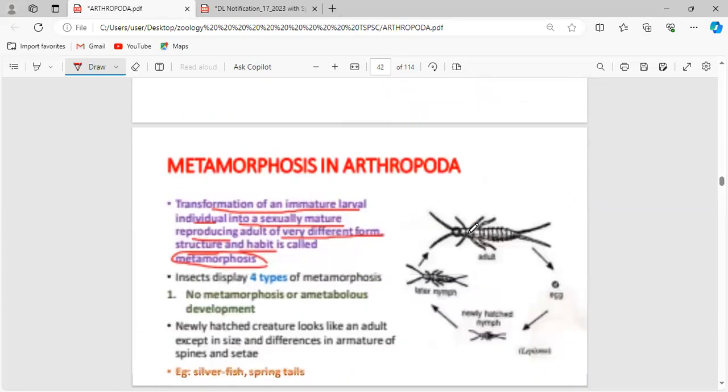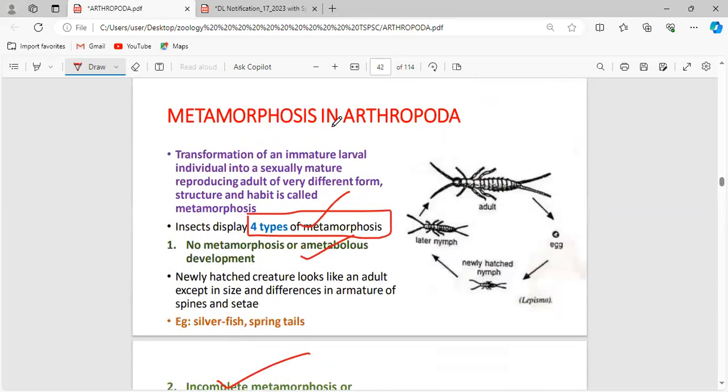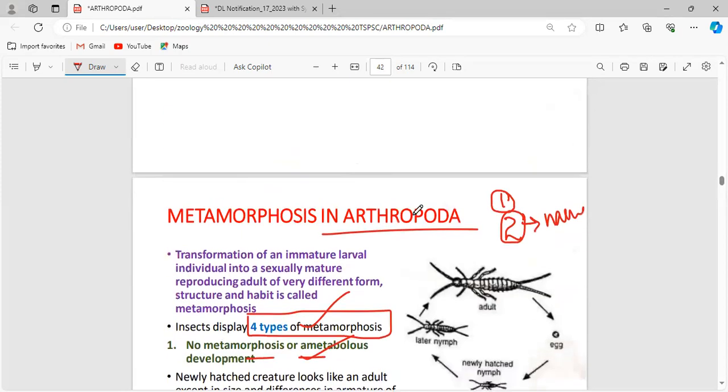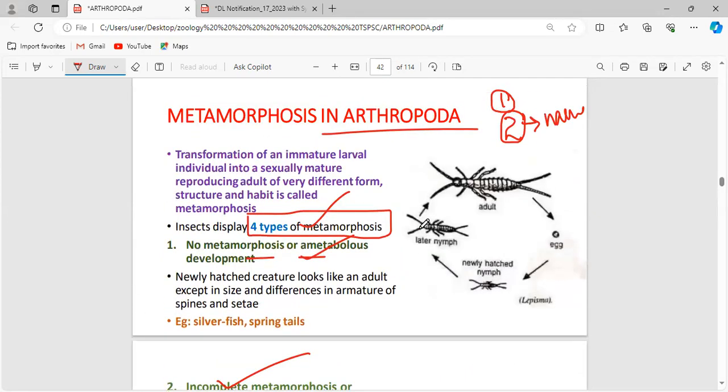What you have to focus on in metamorphosis in Arthropoda: first, the definition of metamorphosis; second, the types, and the types have other names. For example, no metamorphosis means ametabolous, incomplete means hemimetabolous. You have to be aware of all those names. The third most important point is the example. Don't forget to read the example.